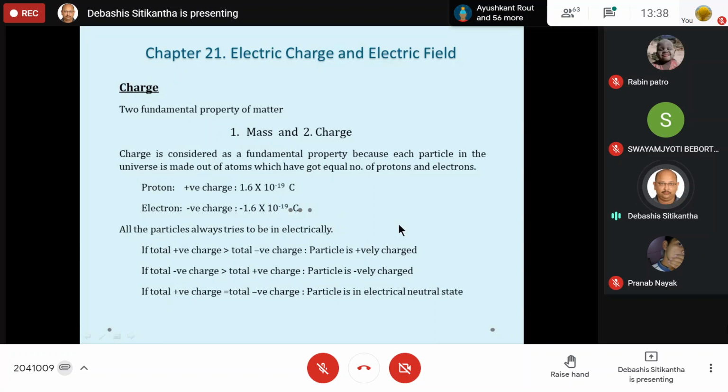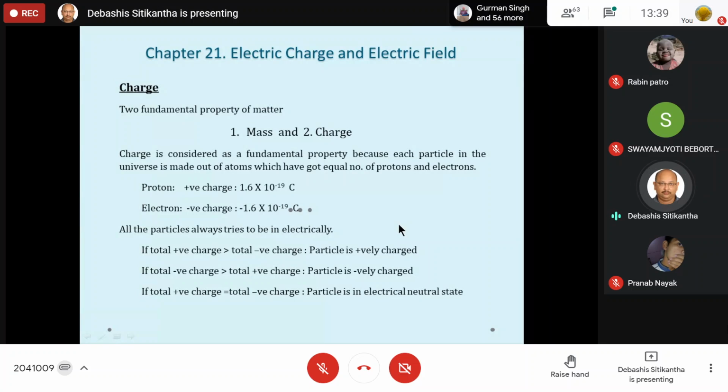So very simple, we'll start with two fundamental properties of matter. Okay. So this entire universe is made out of particles or matter. Now, this particle or this matter is going to have two very fundamental properties.